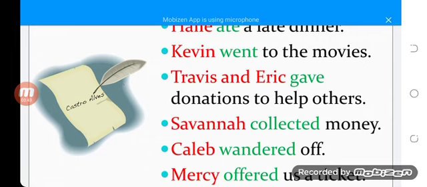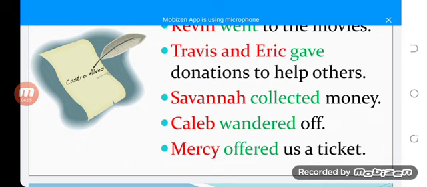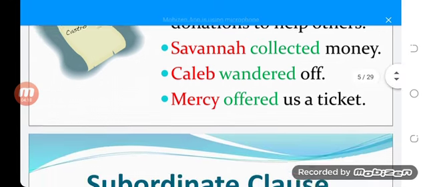Caleb wandered. The sense is clear. These words do not require any other words to define them. They are making their sense clear by themselves. Mercy offered. What she offered, it doesn't require anything else. The sense is clear that he or she is offering something to someone.